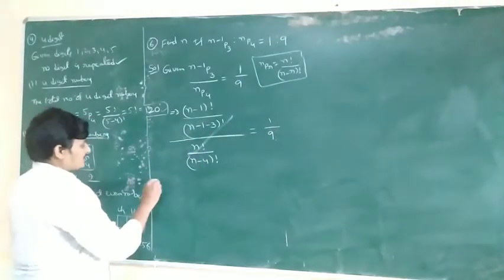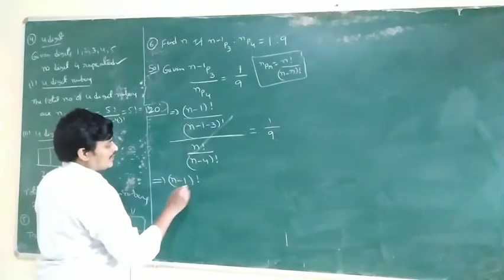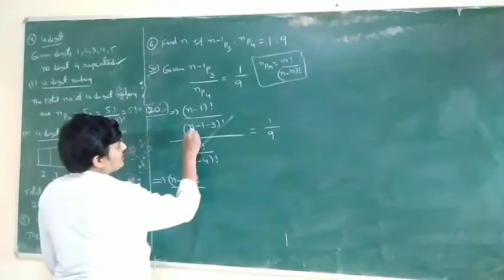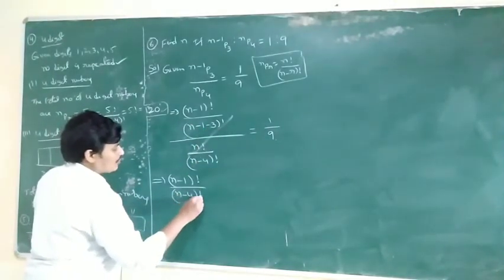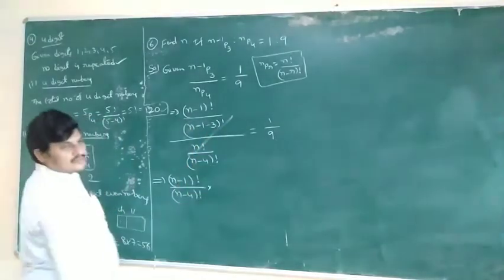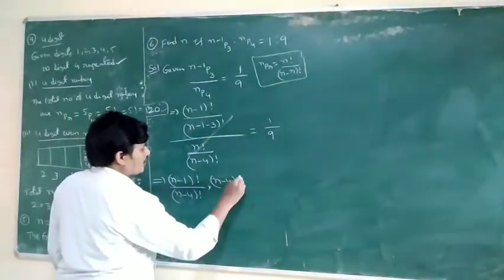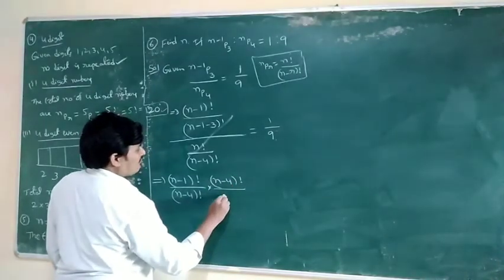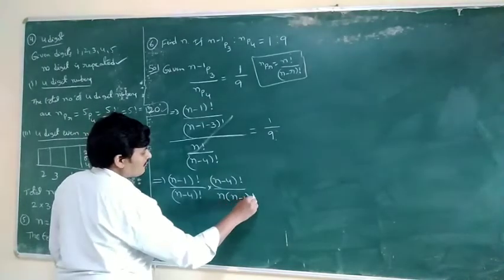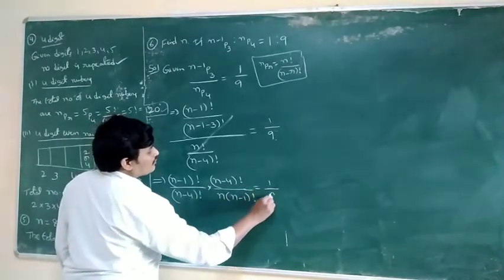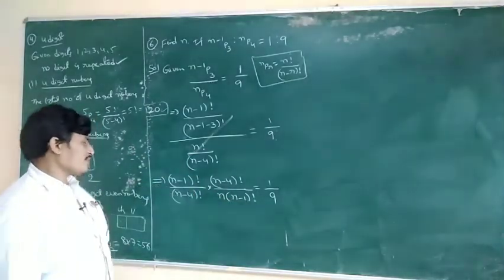So (n minus 1) factorial by (n minus 4) factorial, taking the reciprocal, becomes n minus 1 factorial by n factorial. n factorial can be written as n into (n minus 1) factorial.